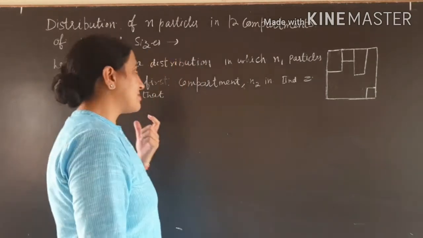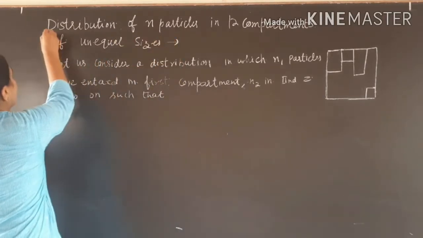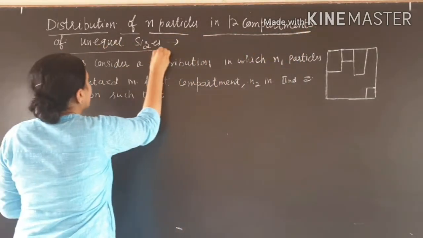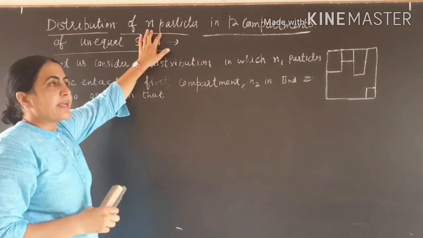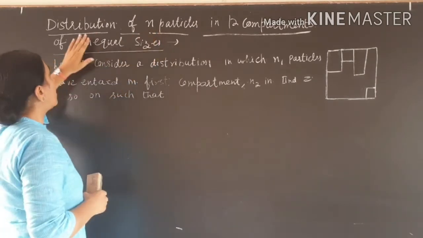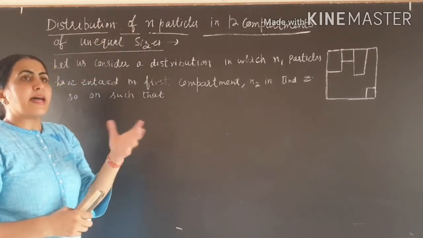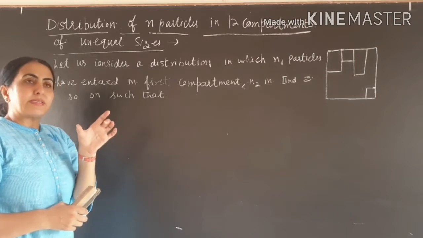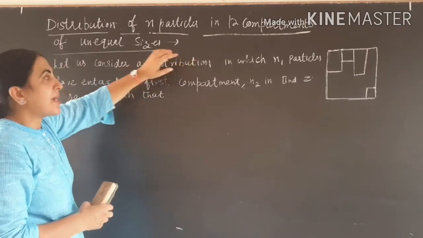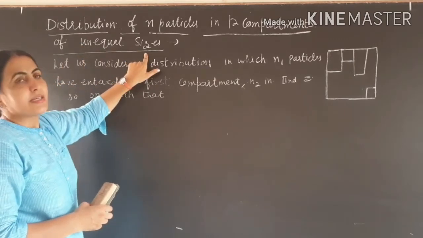So today our topic is distribution of n particles in k compartments of unequal size, and the n particles are distinguishable. In the previous lectures we have studied distribution of 2 particles, 4 particles and n particles in 2 compartments, but there the compartments were of equal size. But here we have k compartments, the particles are distinguishable, but the compartments are of unequal size.